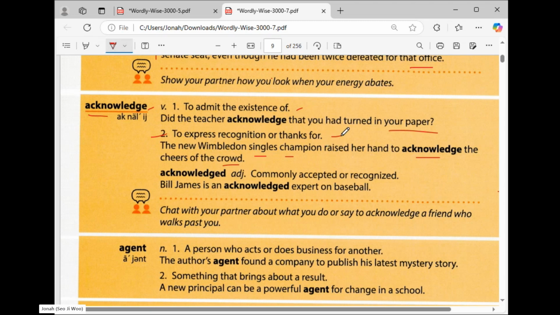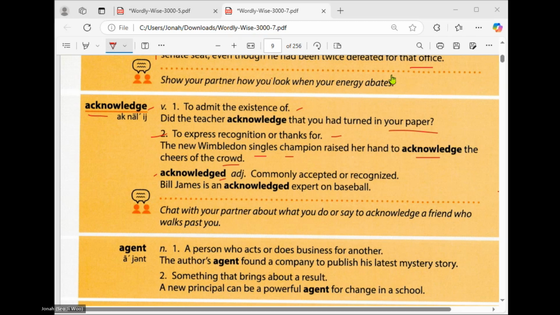So for example, you give gifts to someone. Okay, they will acknowledge you. Express recognition or thanks. Okay, that is acknowledge. And there is another word.